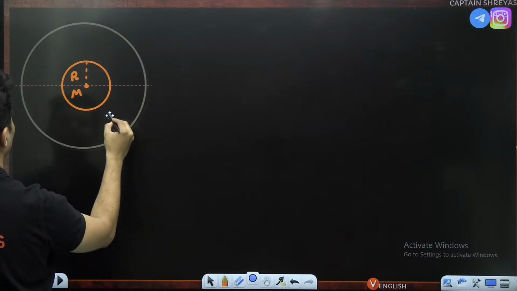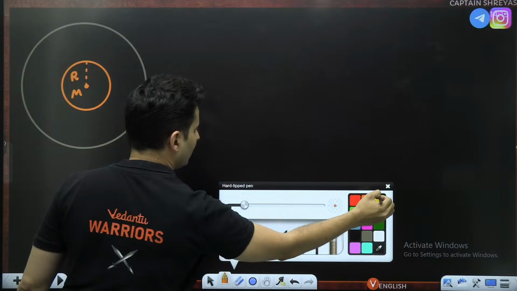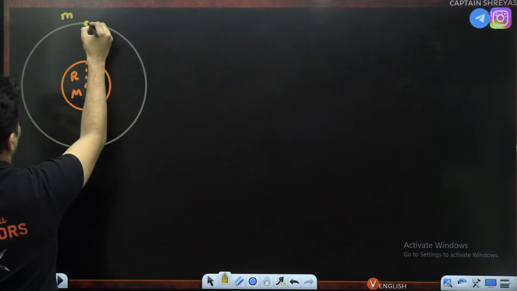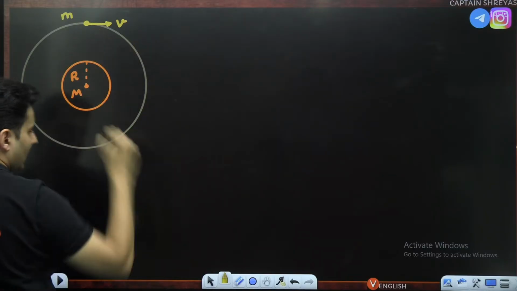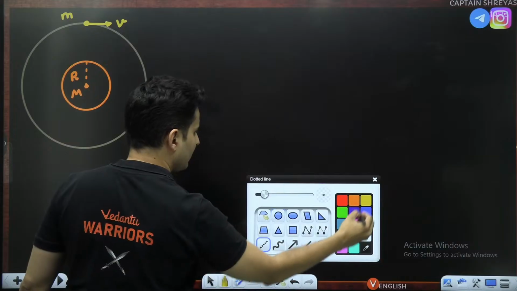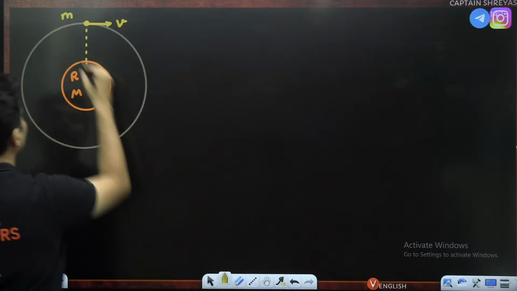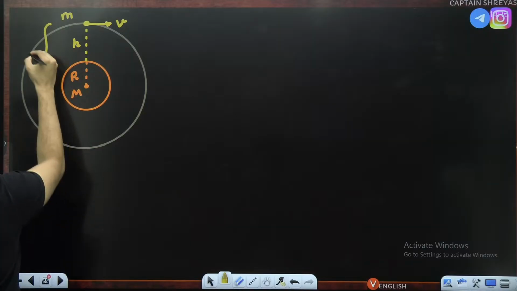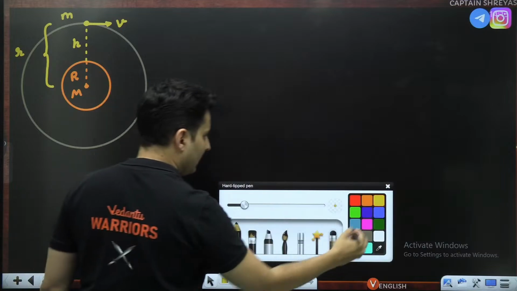In that you have our satellite of mass m, going with the speed of v, and this distance is basically h, but if you measure this whole distance, that is R plus h.